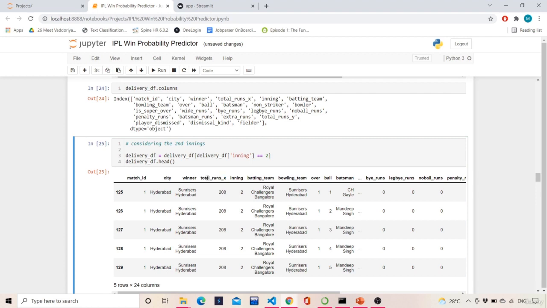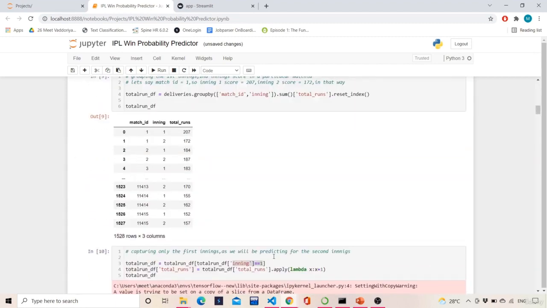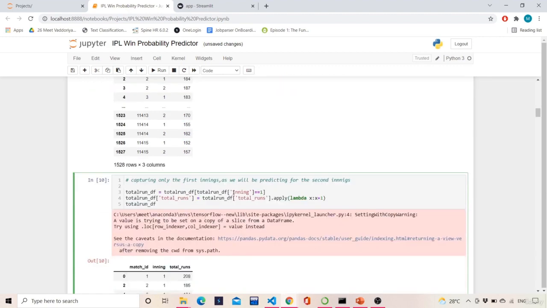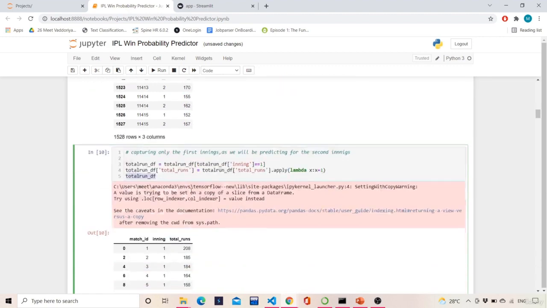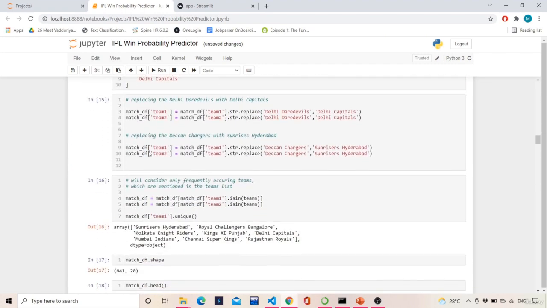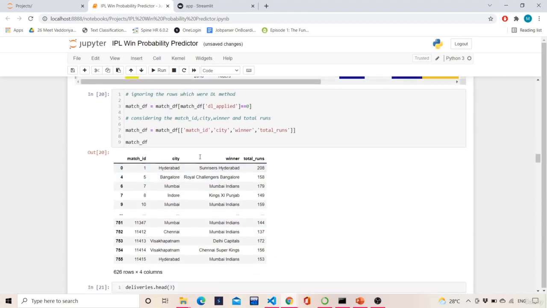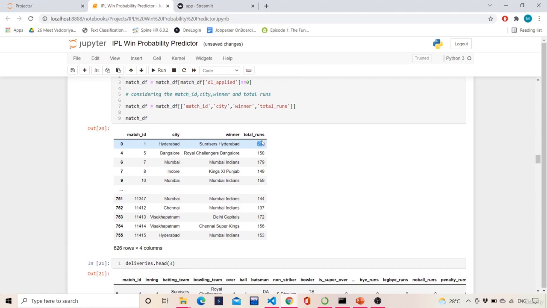This was already computed previously. Where was it computed? It was computed here at cell number 10. It was computed for innings equals 1, and this total run DF was converted to match DF, and this match DF later on was merged with deliveries DF. Why was it merged? So that all the computations can be done easily.